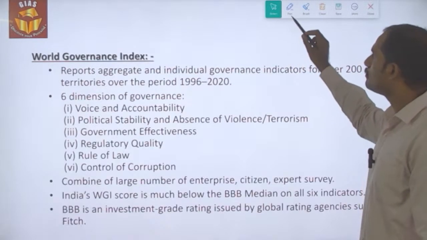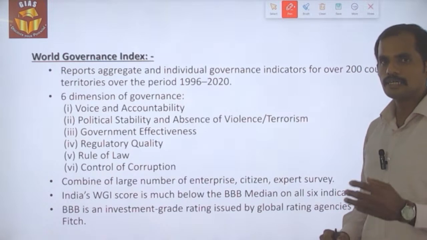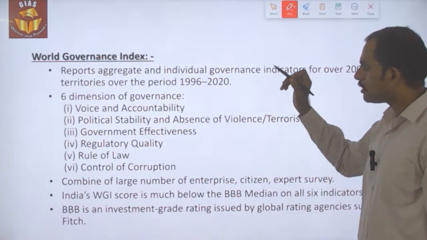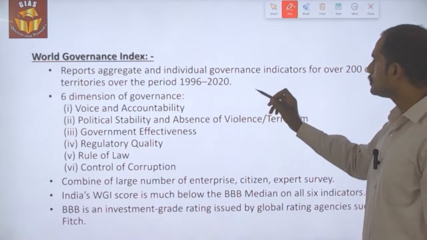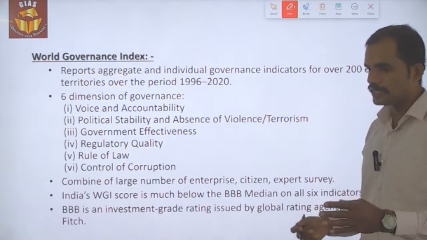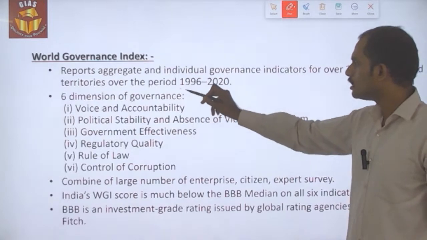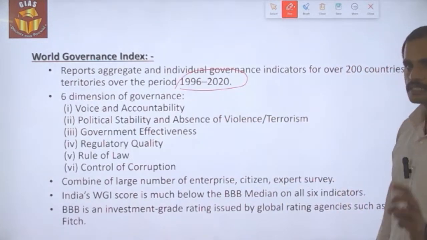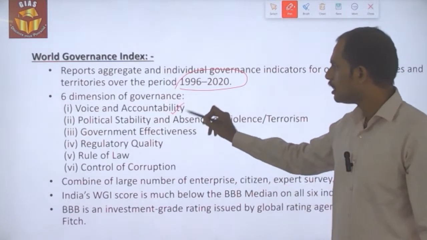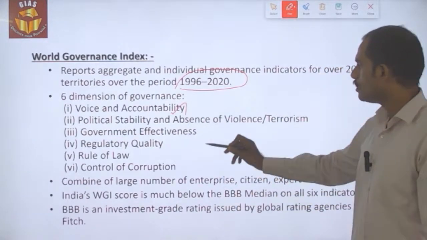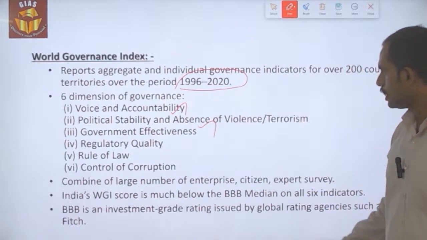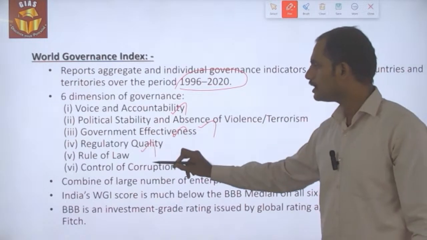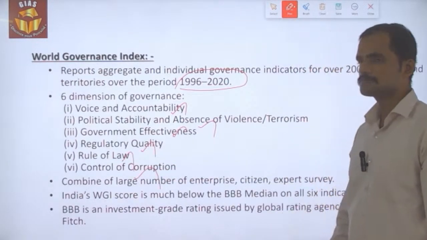So what is this World Governance Index? It is the governance index released by the World Bank, which aggregates individual countries' governance indicators across 1996 to 2020. The six dimensions of governance are voice and accountability, political stability and absence of violence or terrorism, government effectiveness, regulatory quality, rule of law, and control of corruption.